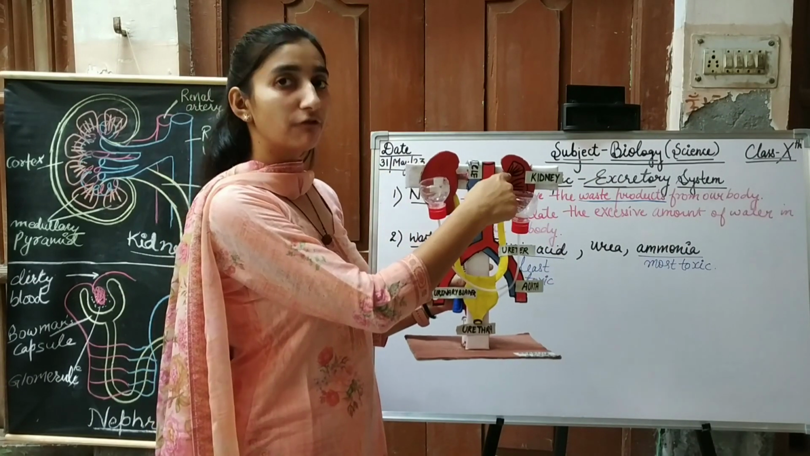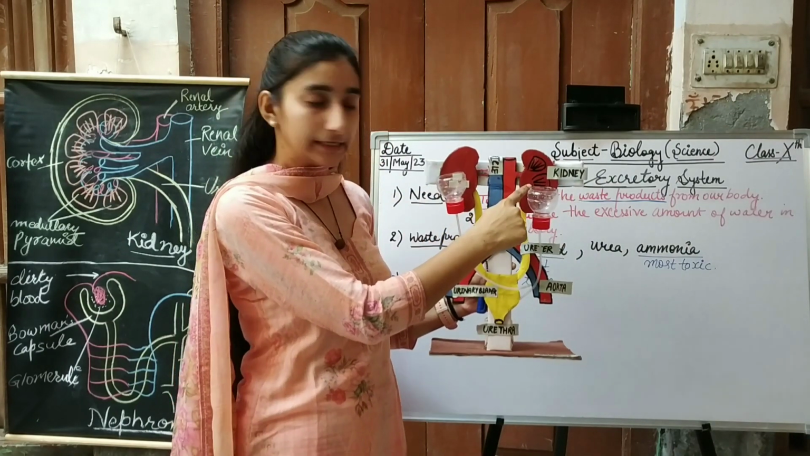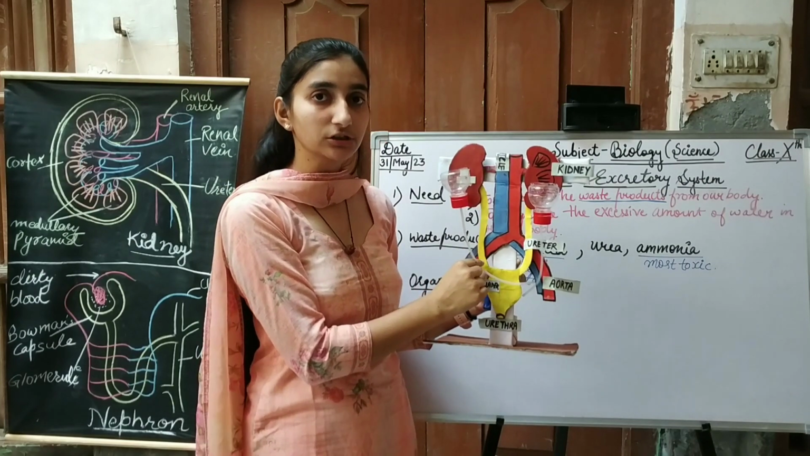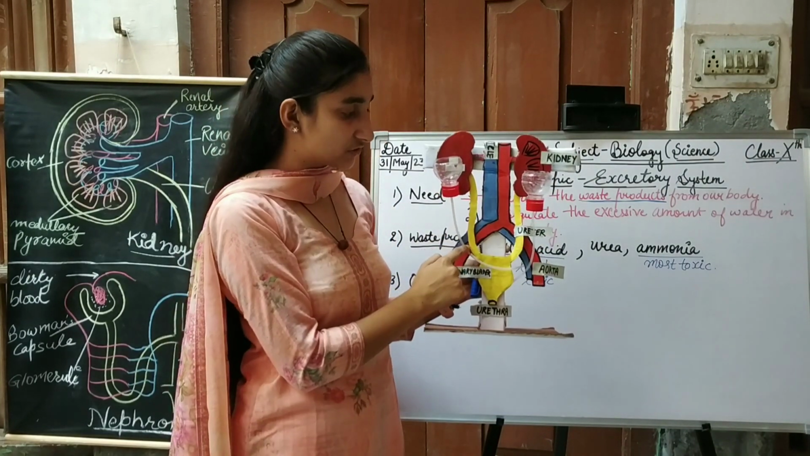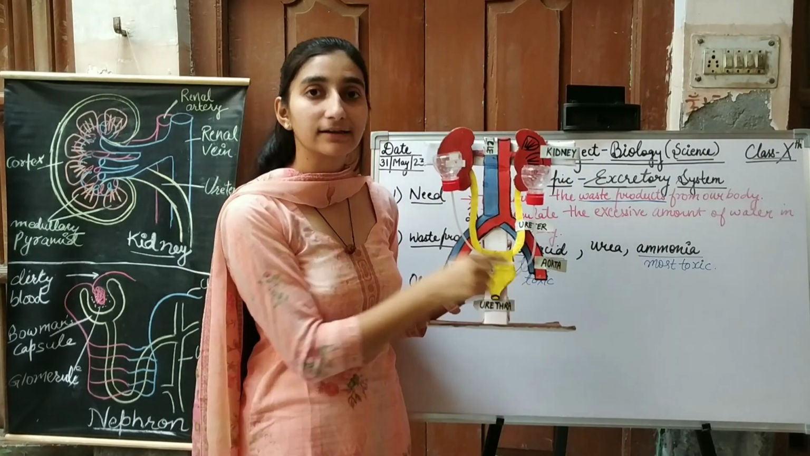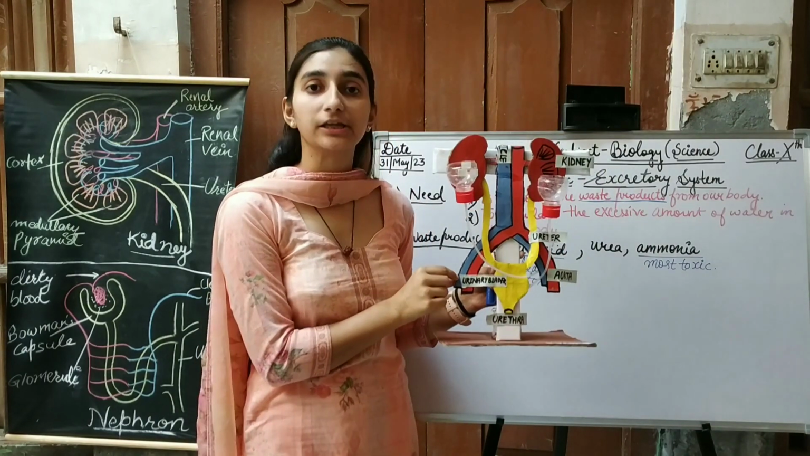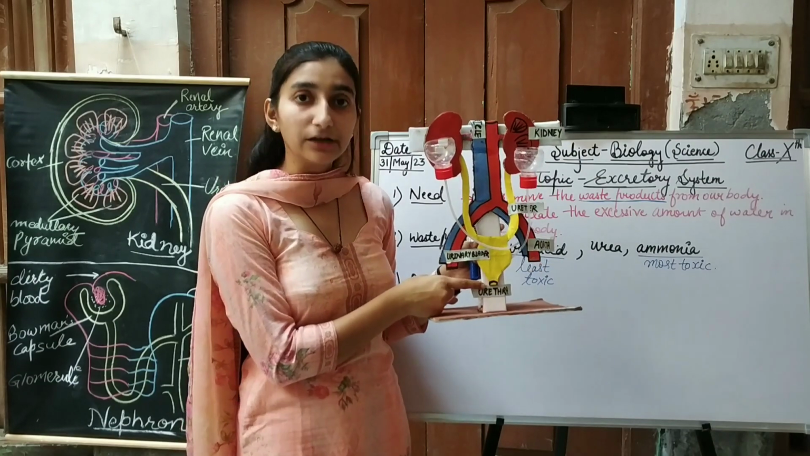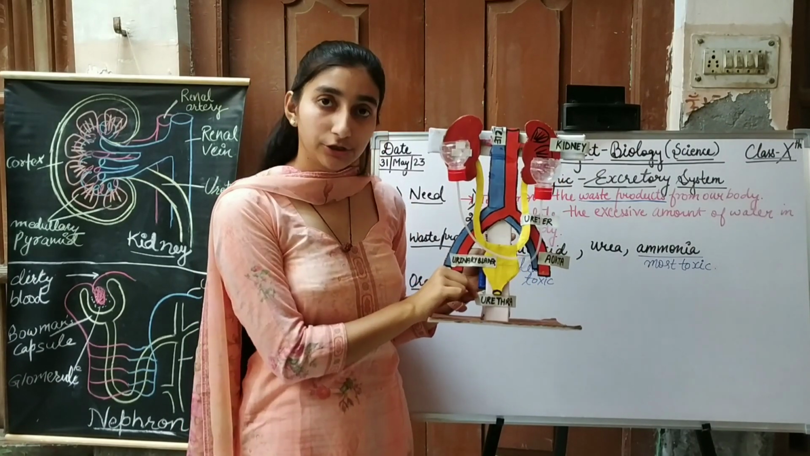There is a pair of kidneys. As you see clearly, there is a pair of kidneys. From each kidney, a pipe-like structure originates, as you see in yellow color, which is called the ureter. The ureter opens into a muscular bag-like structure which is called the urinary bladder. And at the end of the urinary bladder, there is a small opening which is called the urethra.